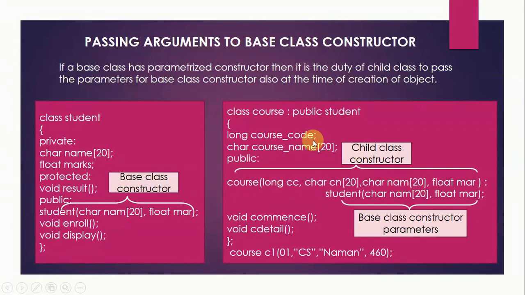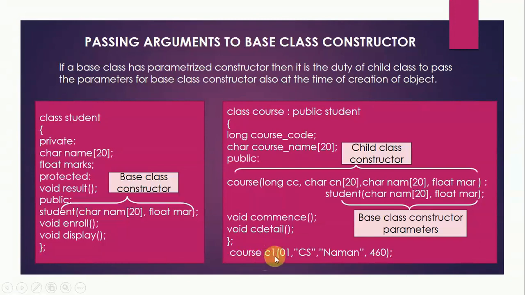It has its 2 parameters, course code and course name, and besides this it has 2 more parameters, name and marks, which are the data members of class student. Then we put a colon and give the name of the base class and the name of the parameters which are to be sent to the base class. So we are sending name and marks parameters to the base class. These are the base class constructor parameters. These are the two other member functions.